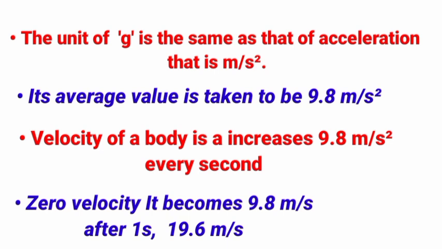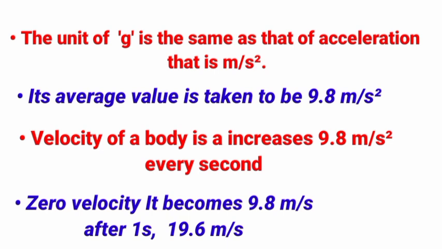Say if the body is dropped with zero velocity, its velocity becomes 9.8 meter per second after 1 second, 19.6 meter per second after 2 seconds, then 27.4 meter per second after 3 seconds and so on.